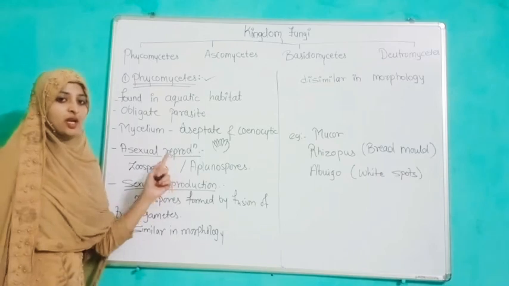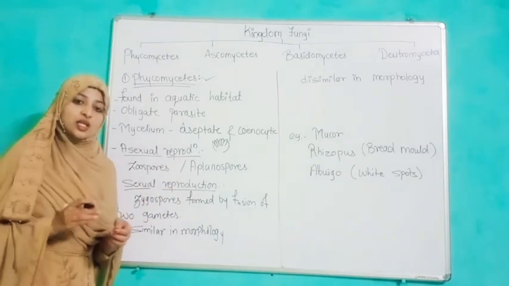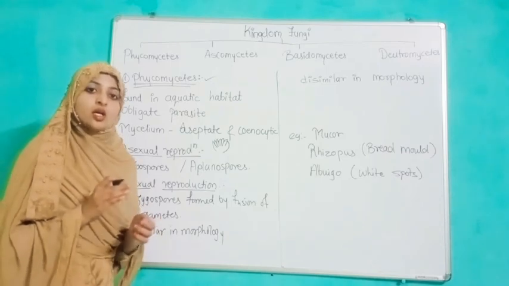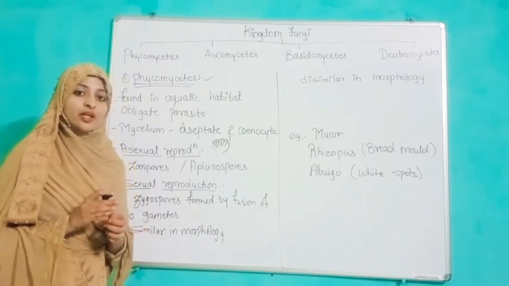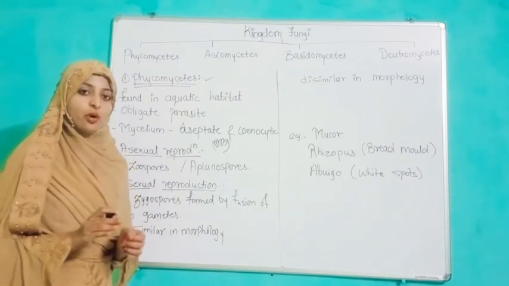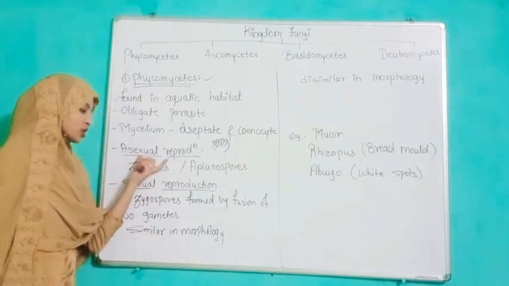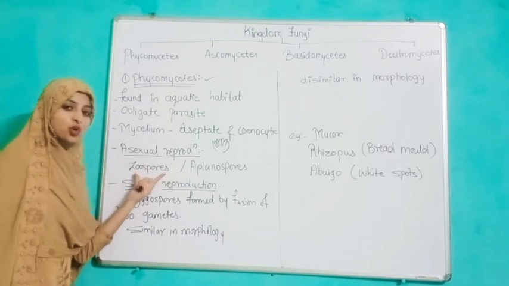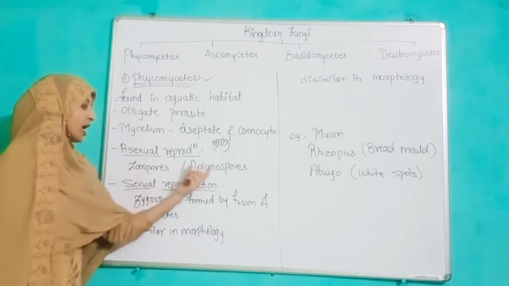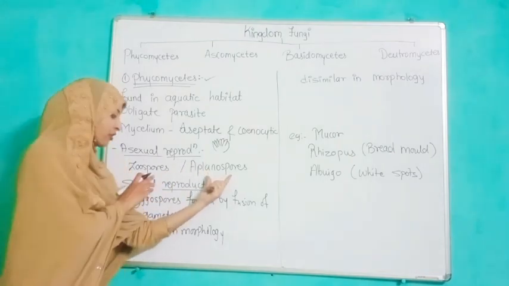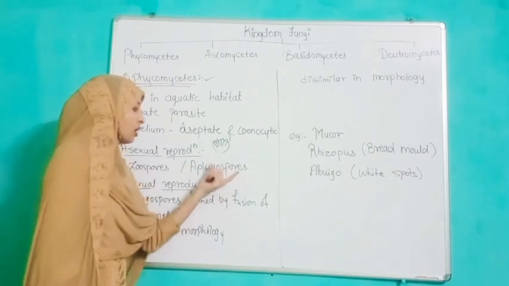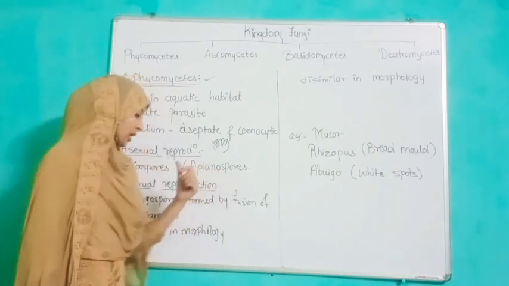Asexual reproduction: as we have seen, in general, asexual spores and sexual spores are formed, but those spores are totally different from each other. Asexual spores in Phycomycetes are zoospores, which are motile, and aplanospores, which are non-motile.